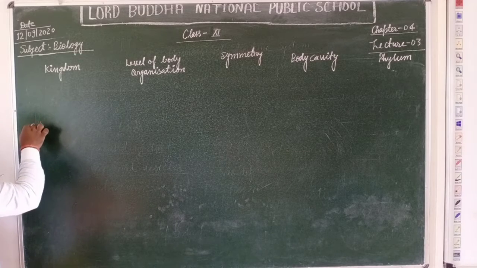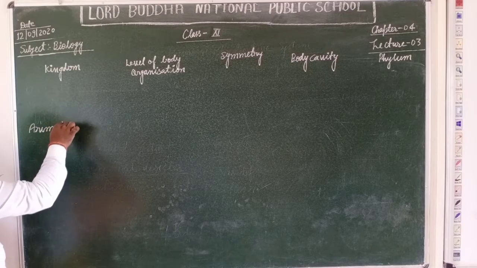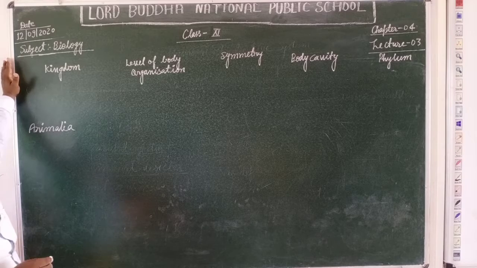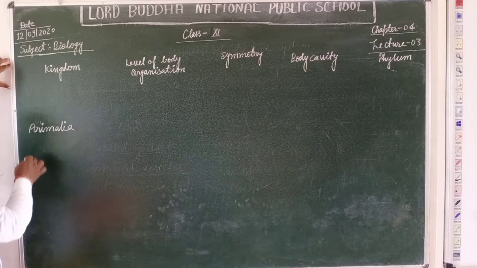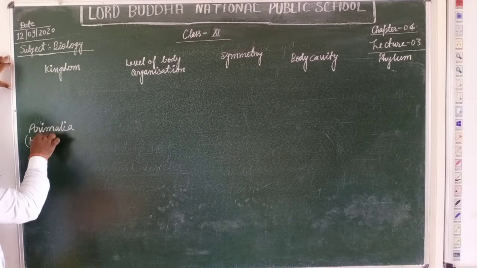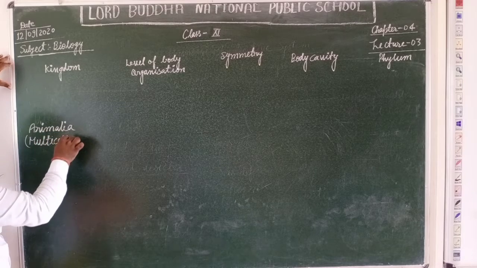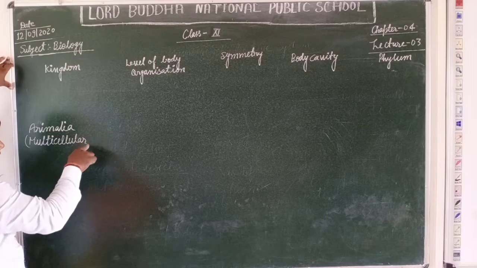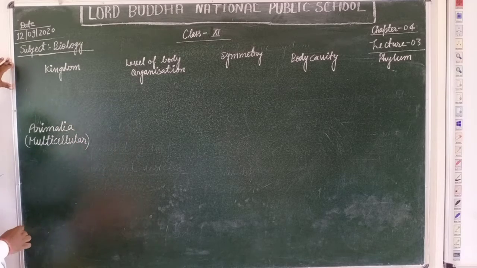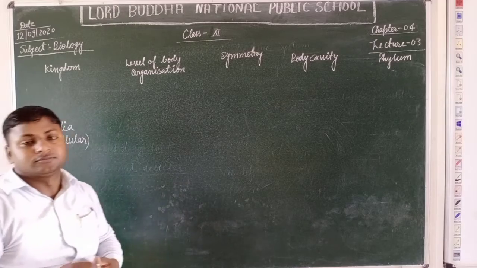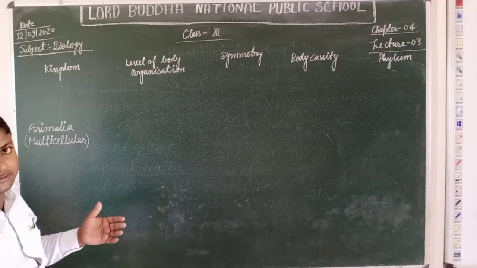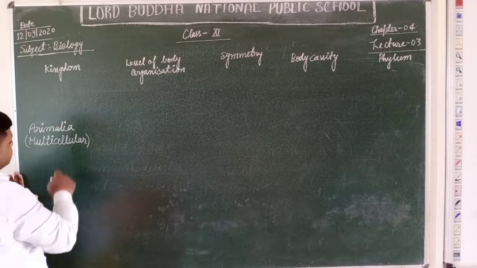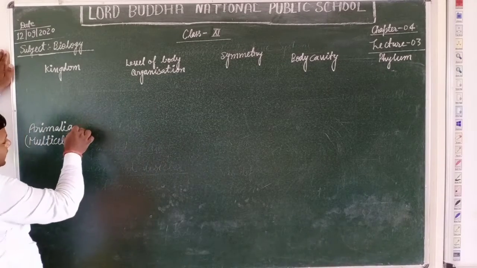The kingdom Animalia, and in which we are going to describe the multicellular forms, because the protozoans, being unicellular, are studied in the previous chapter. Now the kingdom Animalia,